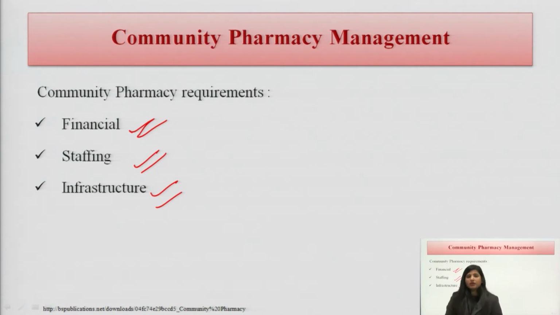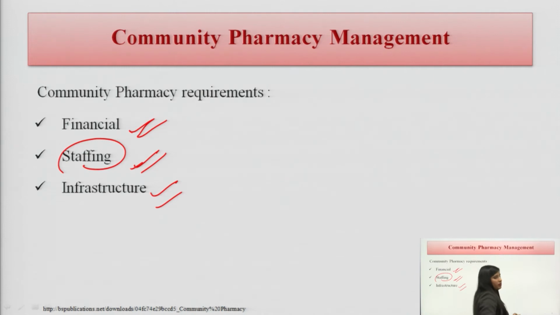To manage a particular pharmacy, from the patient perspective, there are some financial requirements. We have to buy the land. As I am a pharmacist and I want to build a community pharmacy, what is the first requirement? It is the land. I want to select a site for the pharmacy. So, the first requirement is to buy land, then to buy medications, then to maintain the inventory, and also staffing. We have to hire some personnel. This is the part of staffing.